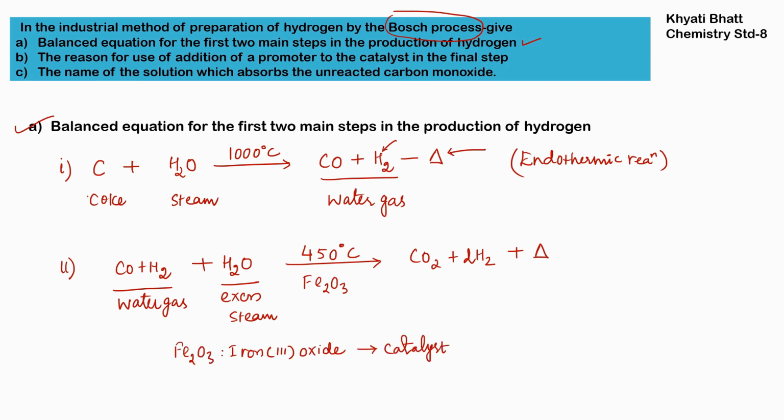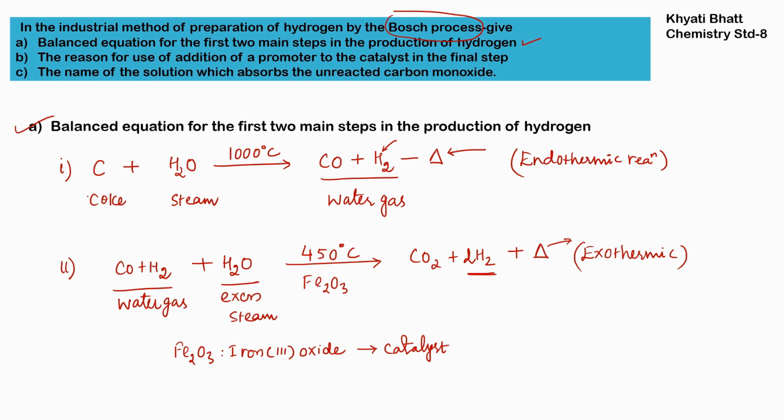In the presence of the catalyst and 450 degrees Celsius, we will get carbon dioxide and hydrogen gas, and some heat will be liberated. So this reaction is exothermic. To start the process we have to give heat, but at the end of the reaction some heat is liberated. Whatever heat we give, we get more than that at the end. So that's why it is an exothermic process.